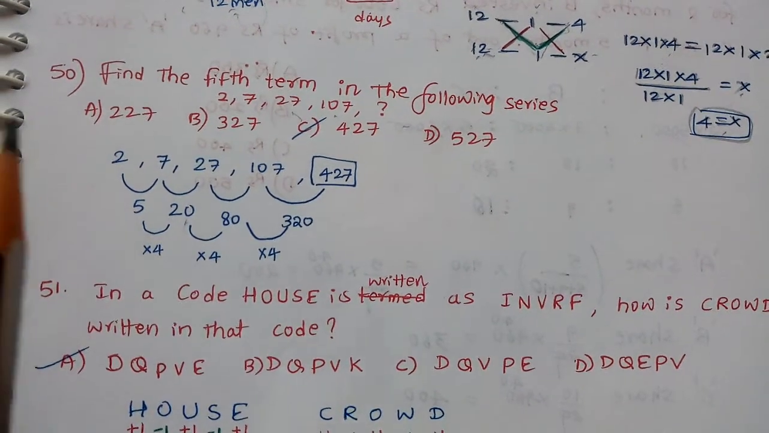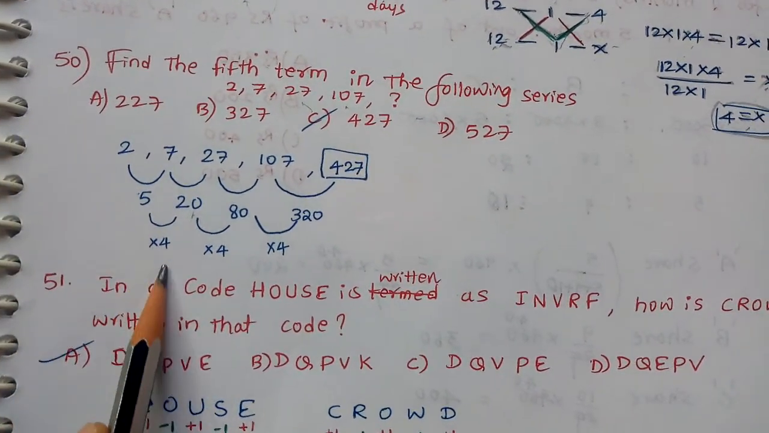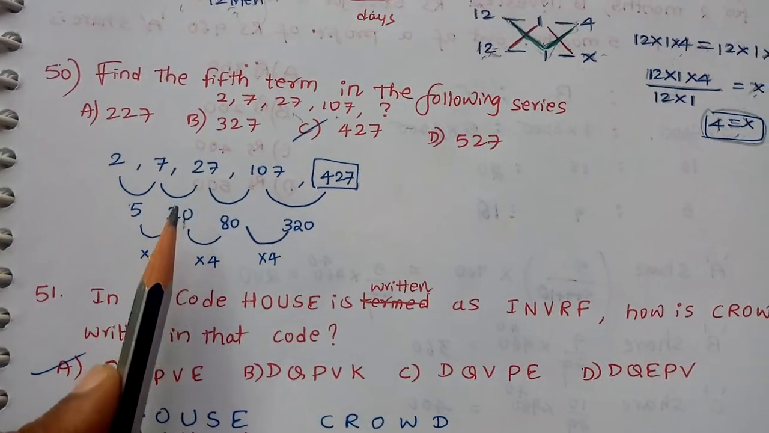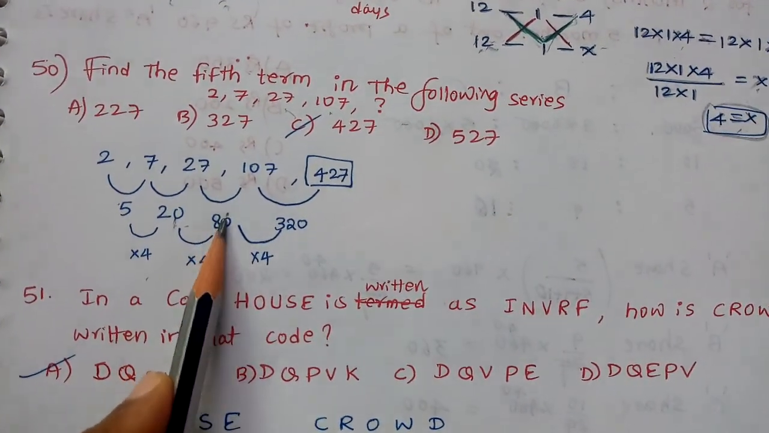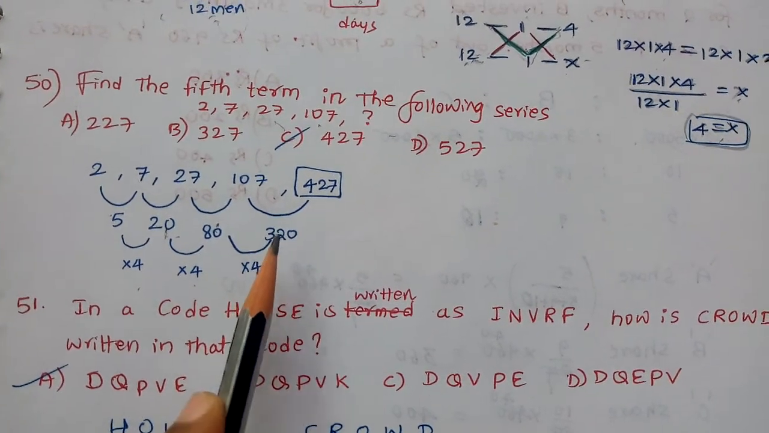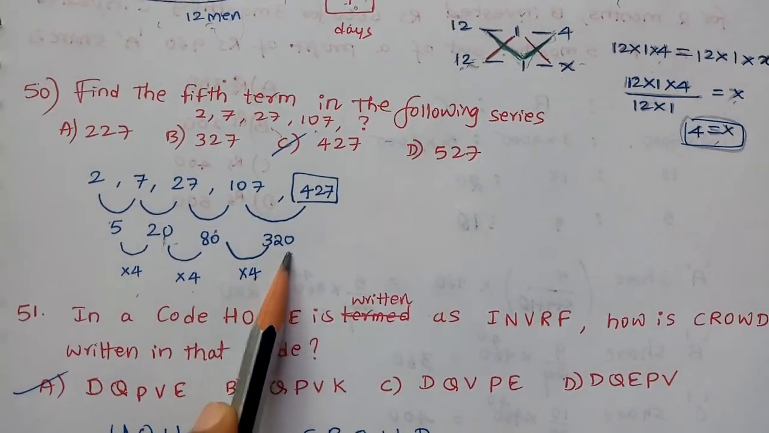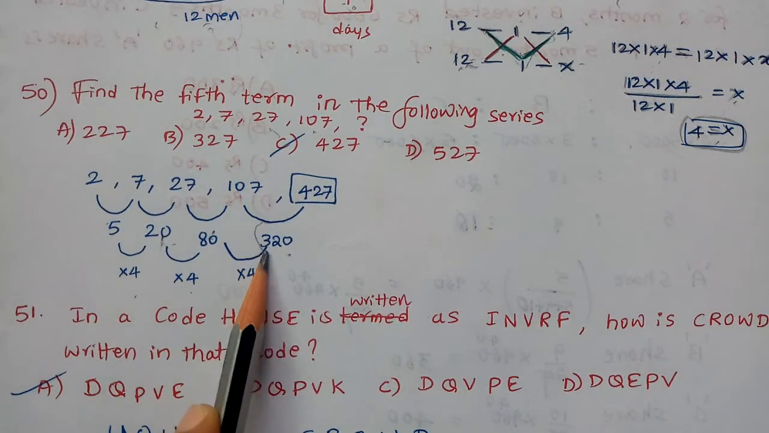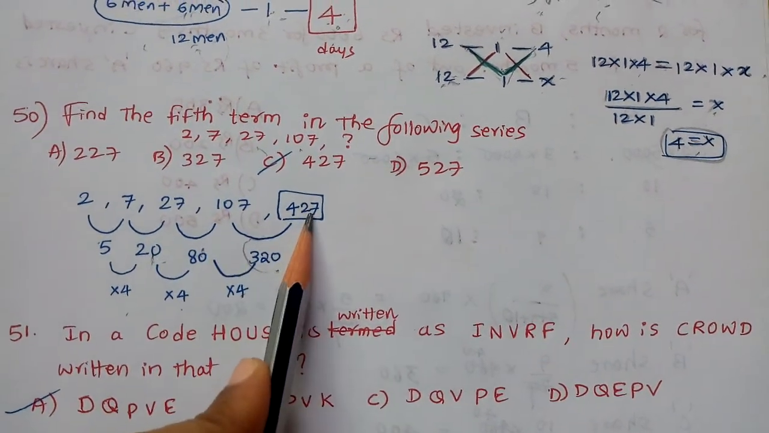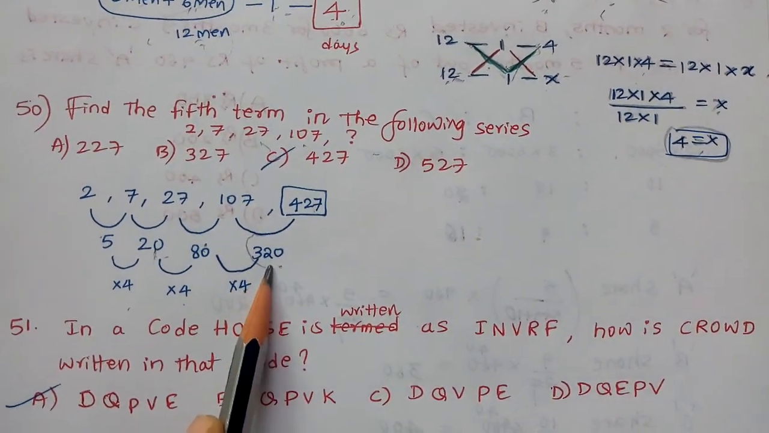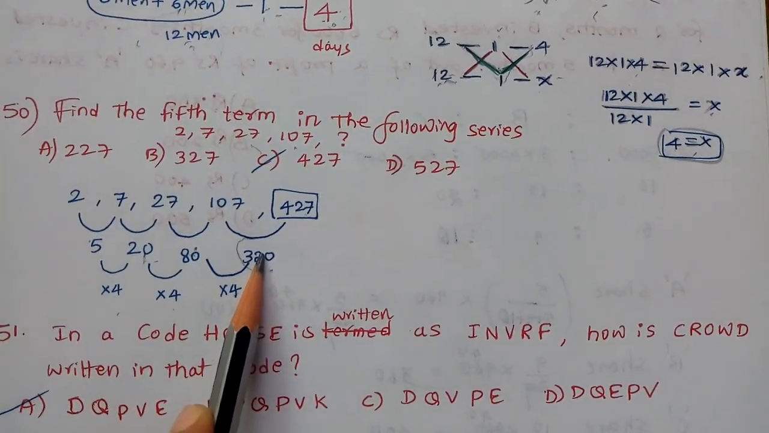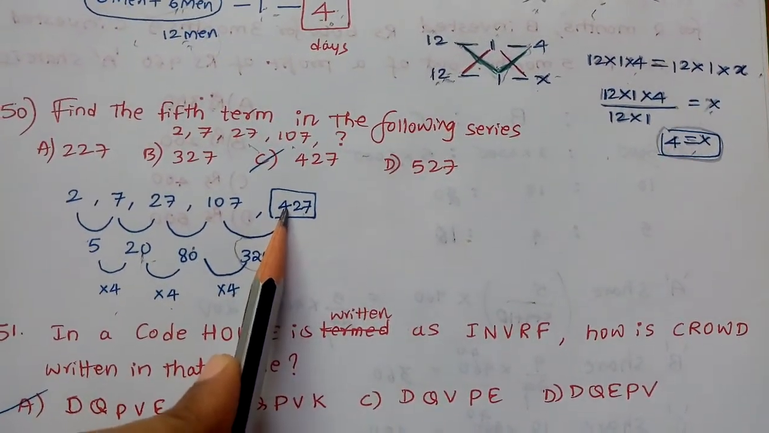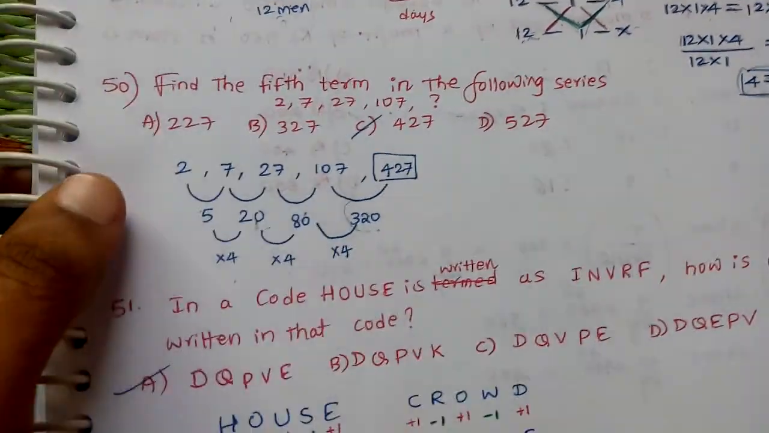One thing we have to observe here: 5 fours are 20, and then 20 fours are 80. Like this, 80 into 4 means 320. So the difference between the fourth and fifth term should be 320. For that, you simply add 107 and 320, that is 427. So the answer is option C.